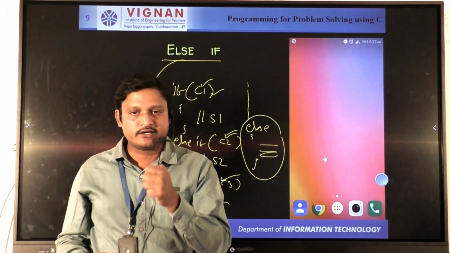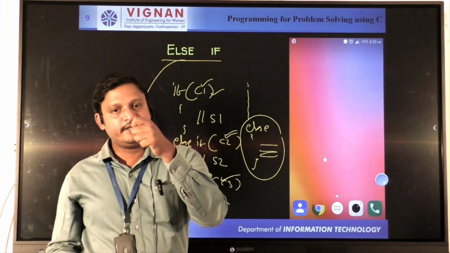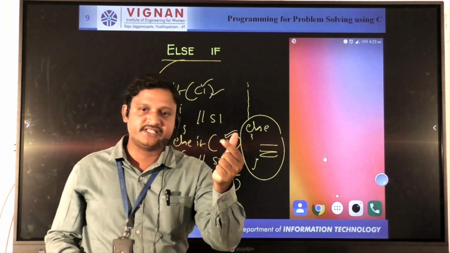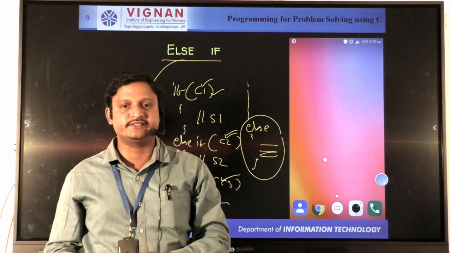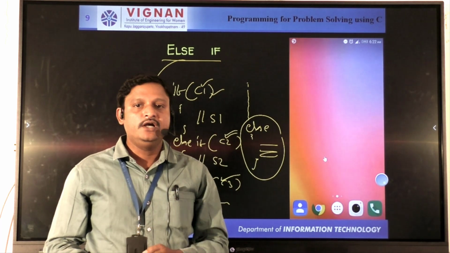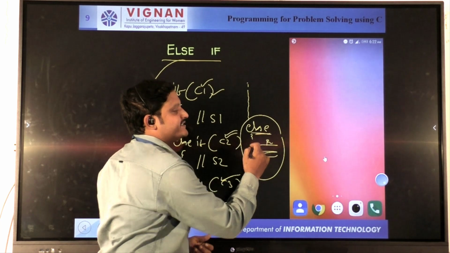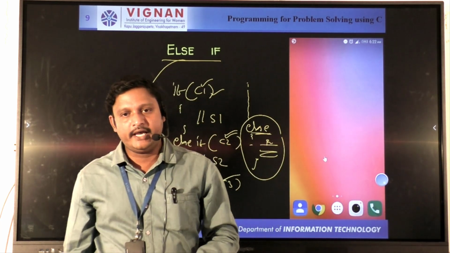The same example can be discussed from a real-time scenario point of view. If you click on the mobile home screen and select the PhonePe app, then we can go to the PhonePe app if it is available in your Play Store or in your menu, and access it directly. Suppose the PhonePe app is not available in your menu, then automatically the default message will be displayed: please install the PhonePe app in your mobile.